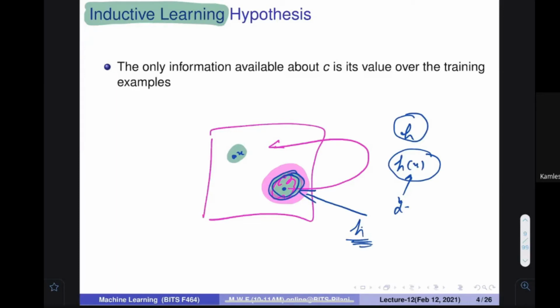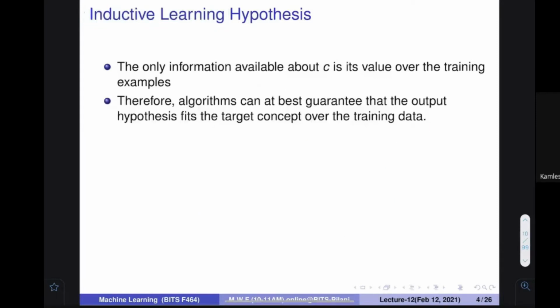So this is a very weird, problematic scenario where I'm telling you that you want the hypothesis to be good out here, but you don't have any handle on that. You have only this particular part. So what best you can do is to make your hypothesis better over here. The best that you can do is to make sure that on the training data your hypothesis is good. That is the only thing you can do.